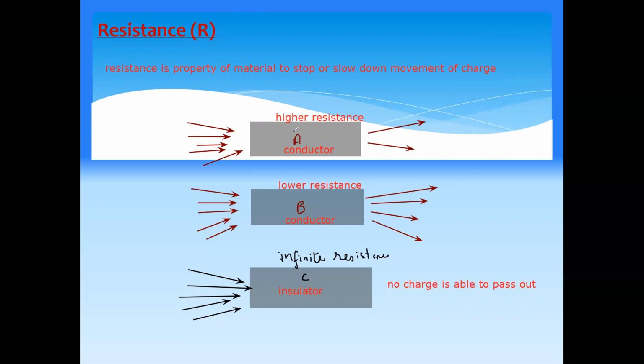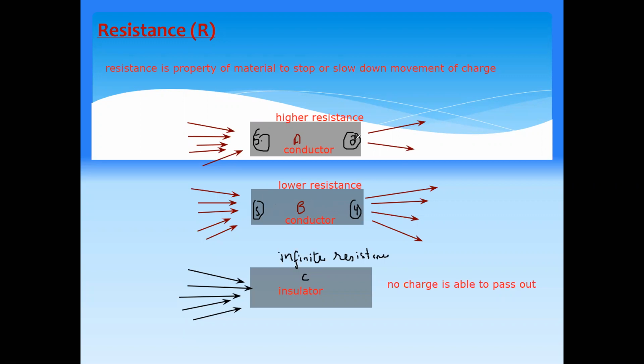Resistance is the property of a material to stop the flow of the charges. For example, you can see here, 5 charges are entering, but as a result only 2 of them are able to pass out. Here, 5 charges enter and 4 out of 5 are able to pass out. So this material stops only 1 charge.